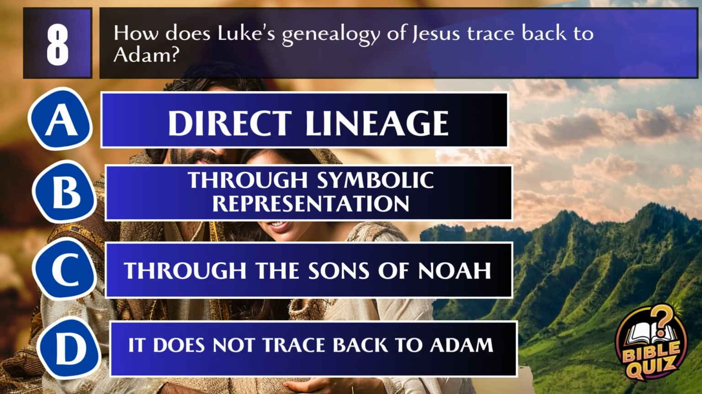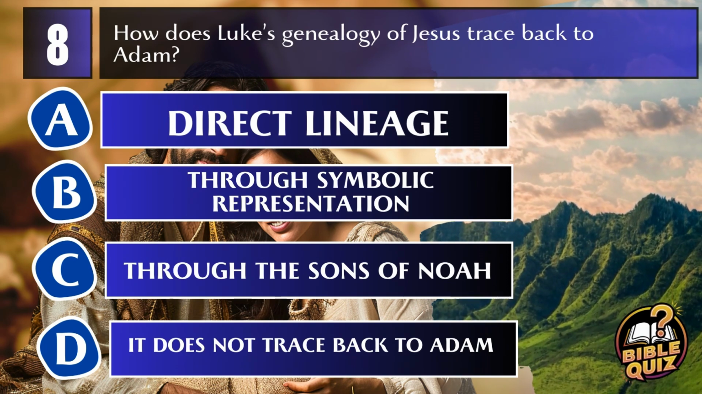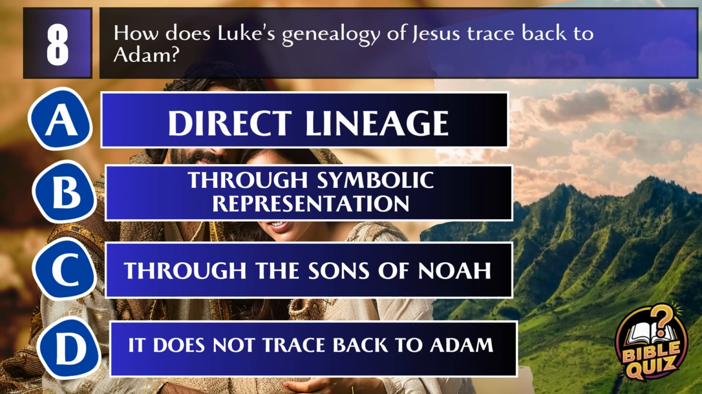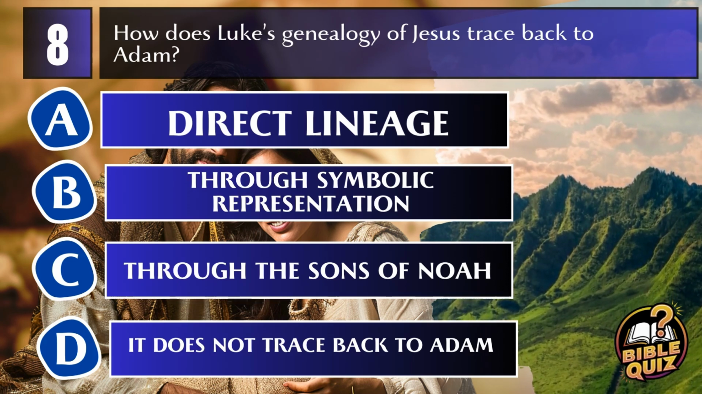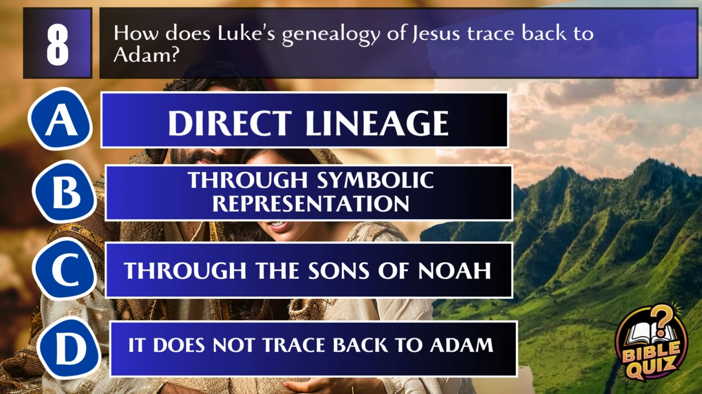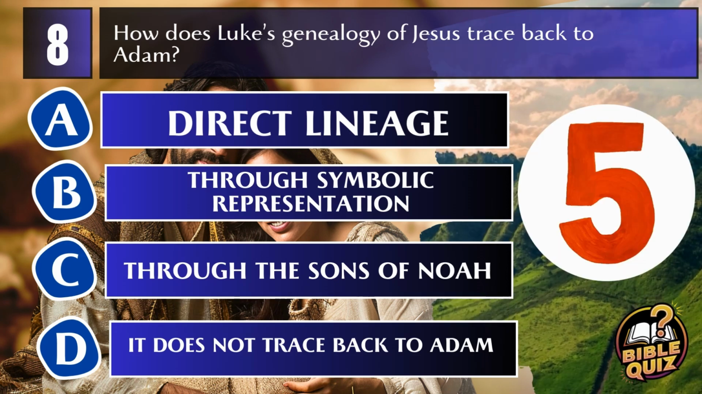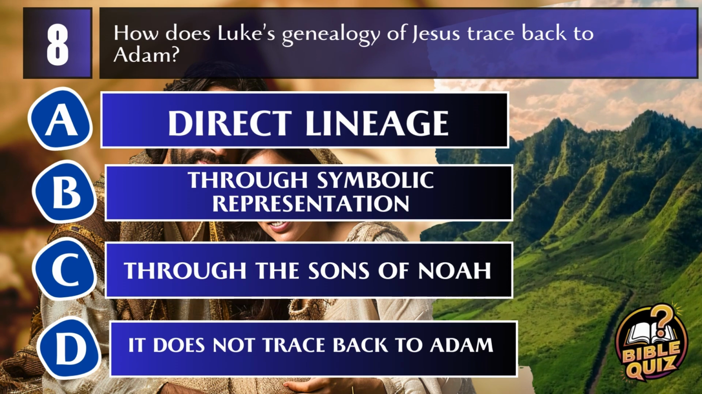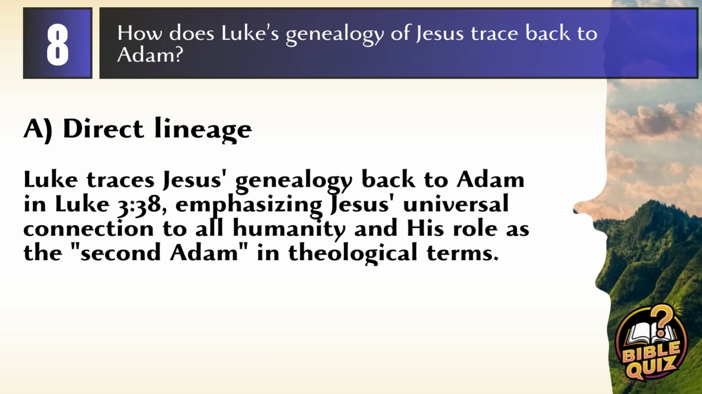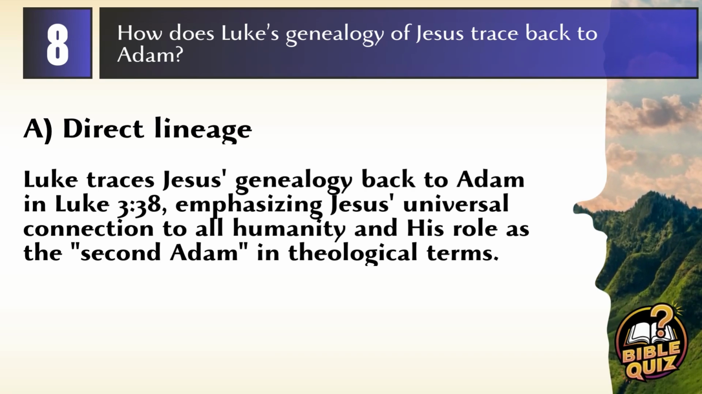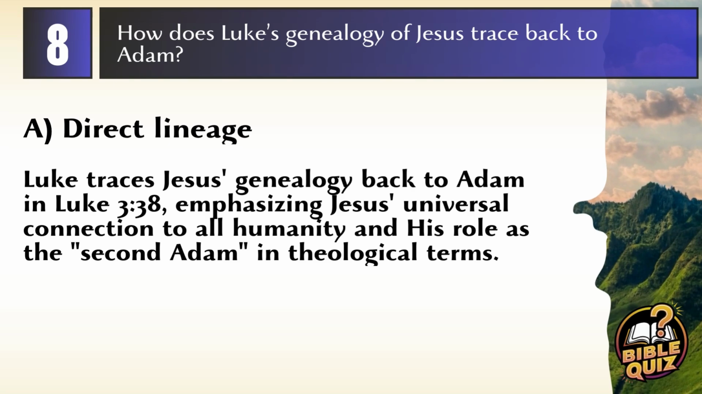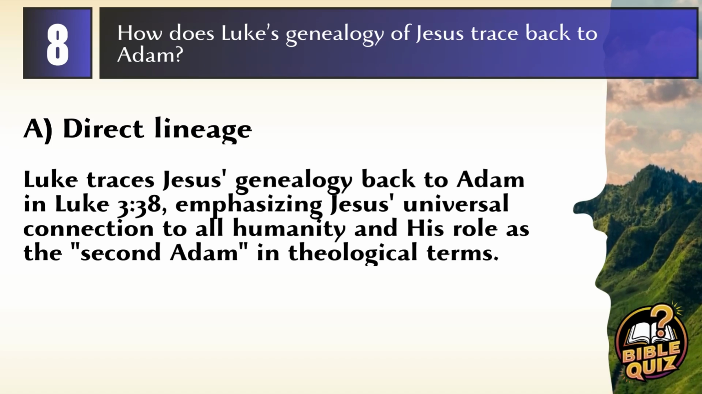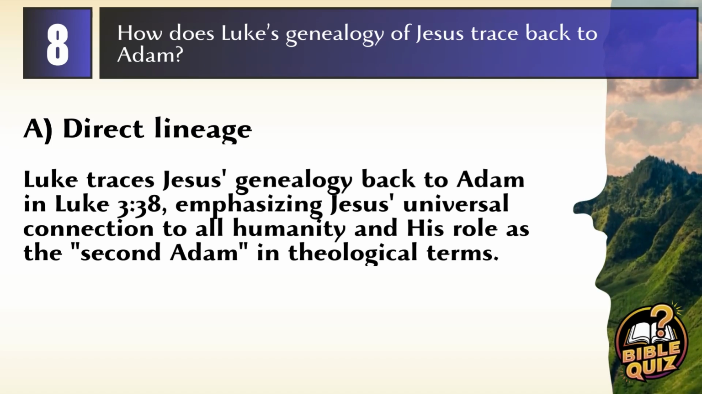Question 8. How does Luke's genealogy of Jesus trace back to Adam? A. Direct lineage, B. Through symbolic representation, C. Through the sons of Noah, D. It does not trace back to Adam. Answer: A. Direct lineage. Luke traces Jesus' genealogy back to Adam in Luke 3:38, emphasizing Jesus' universal connection to all humanity and his role as the second Adam in theological terms.